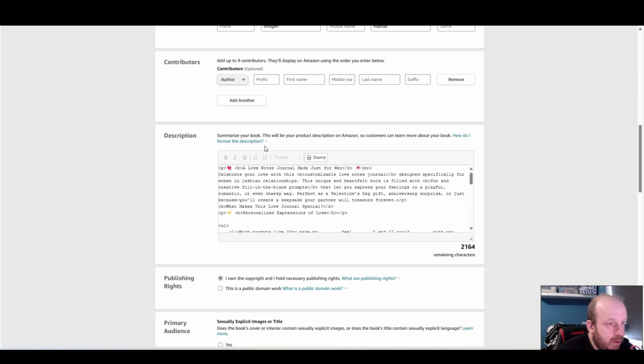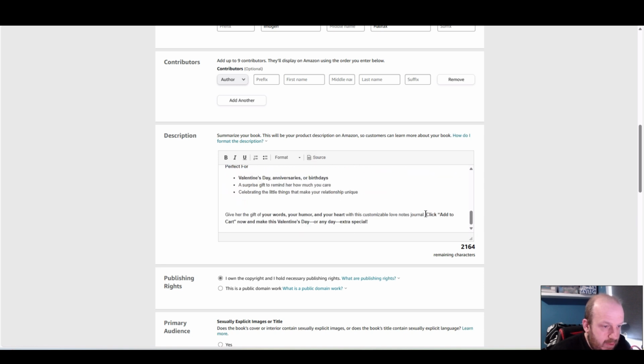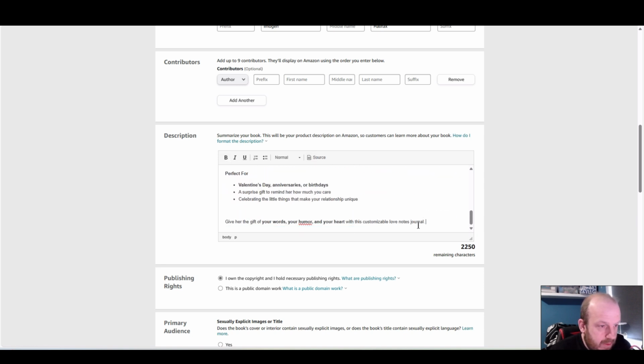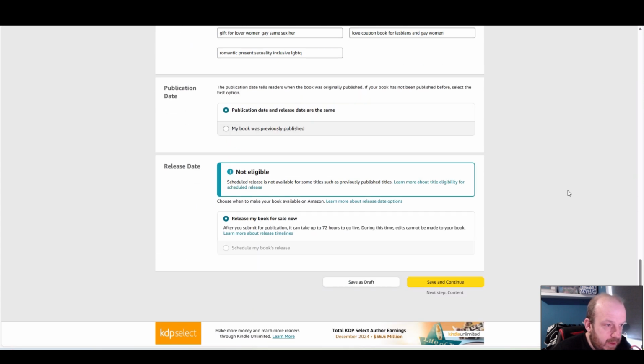Because often, sometimes you write out your description and space it all into paragraphs and bold and things like that, but it wouldn't translate, and you just have a block of text. But that looks fine. I like that. I might remove that click to cart out the way just in case, but that's all fine.